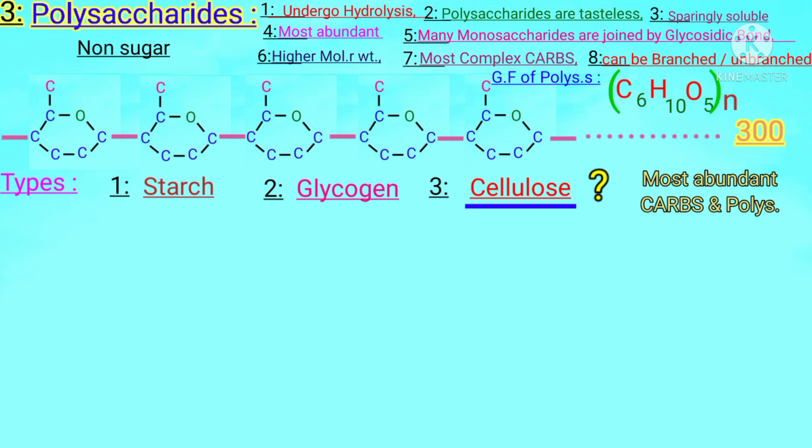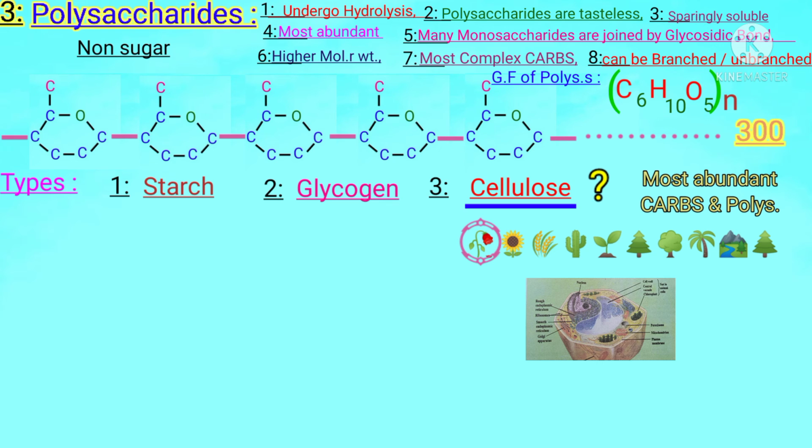If you look around you, you will know that there are a large number of plants and trees in the world. Every plant has millions of plant cells which are surrounded by a cell wall. And in the cell wall, students, cellulose is an essential material. So because of this, cellulose is the important constituent of the plant cell. It is most abundant, and not only most abundant but also most complex.